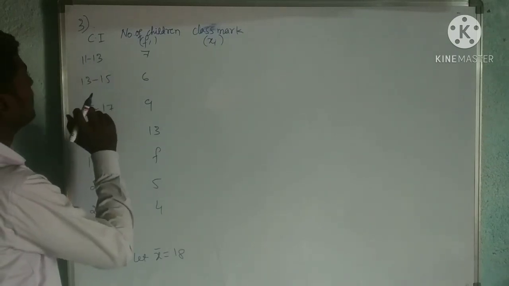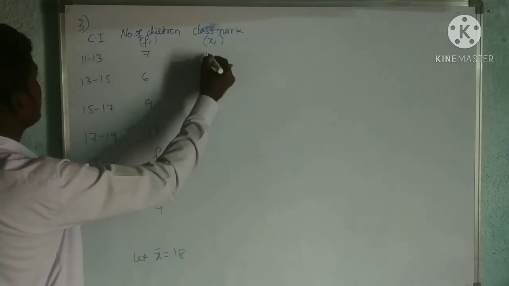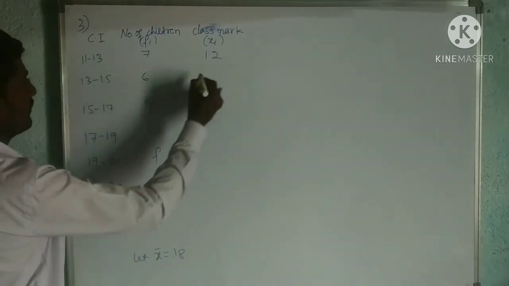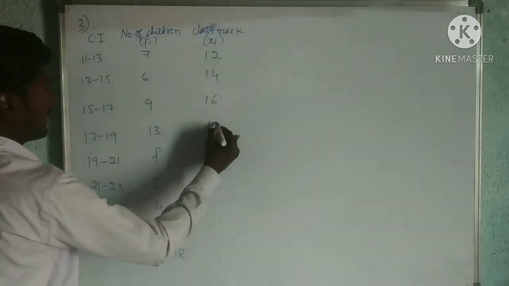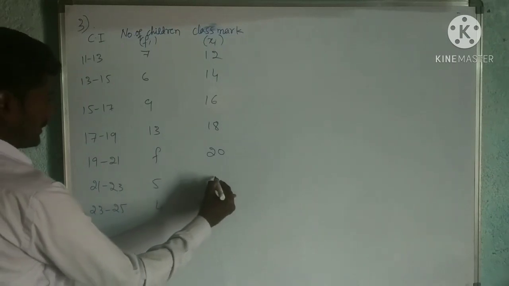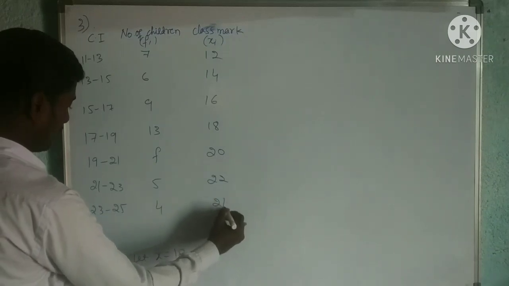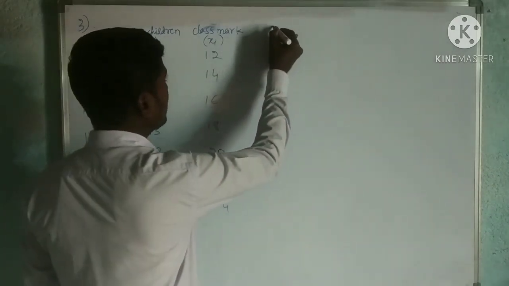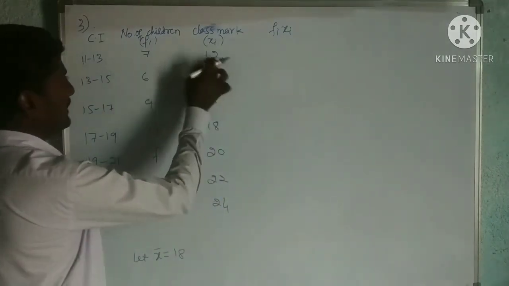So this is 13, 14, 20. That is 14, 24. That is 12, then 14, then 16, 18, then 20, 22, then 24. This is Xi. Then what do I have to find? Fi into Xi. Multiply these two.